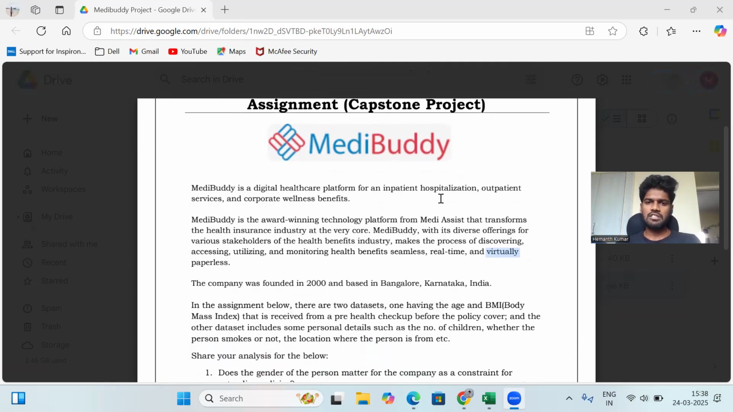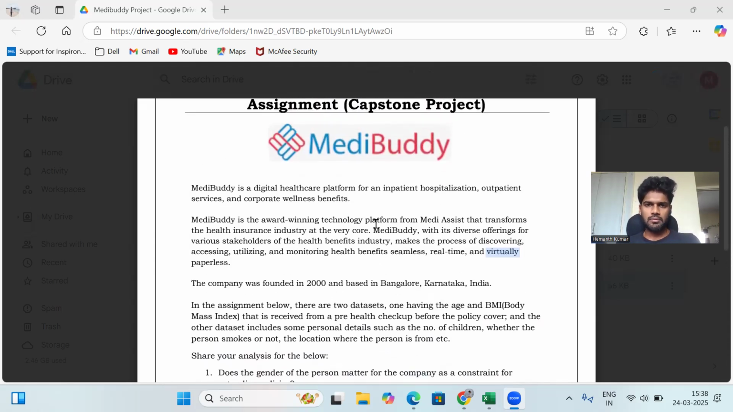MediBuddy is a digital healthcare platform for inpatient hospitalization, outpatient services, and corporate wellness benefits. This project mainly focuses on the patients and their data, like their age, gender, and BMI. Basically, we'll talk about these concepts only. My project is mainly focused on the patient's data and how much data they have in the dataset: body mass index, age, and gender.